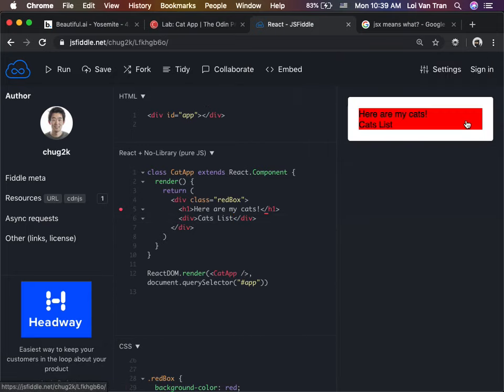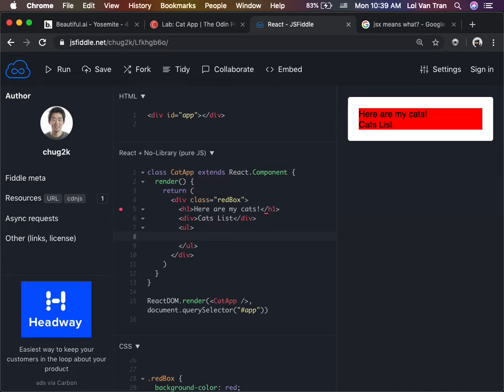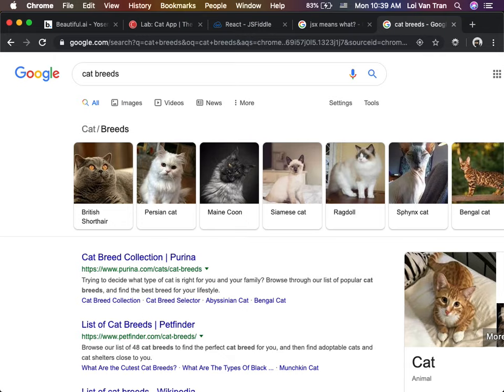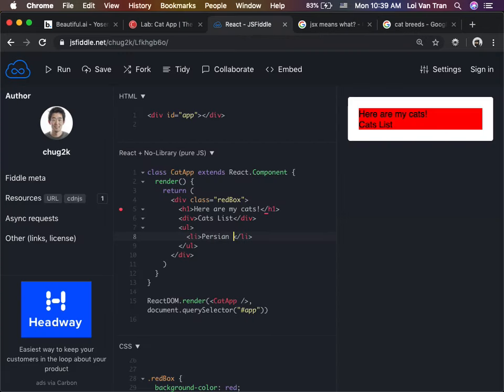Okay. So what do we need to do now? What have we done so far in every single one of our applications? Not every single one. We're going to build a list of other things using components, okay? So what if I wanted to have a list of cats here, right? Could I just go LI right here and, someone help me, what's the type of cat? I don't know any cat breeds. Oh, Persian. Okay, Persian. Persian cat, okay? We save it, we run it. Do we have a Persian cat?